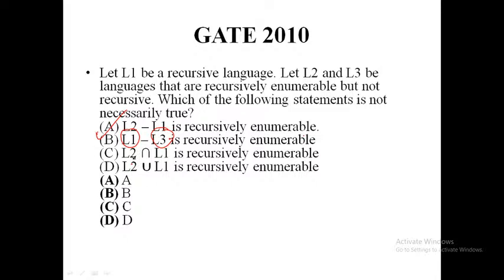Next is recursive enumerable language intersection recursive language. This is recursive enumerable.